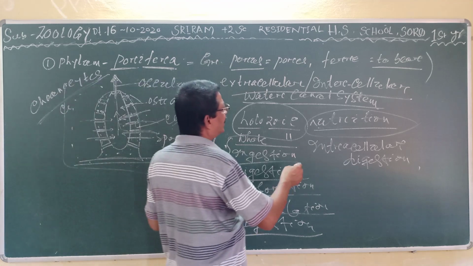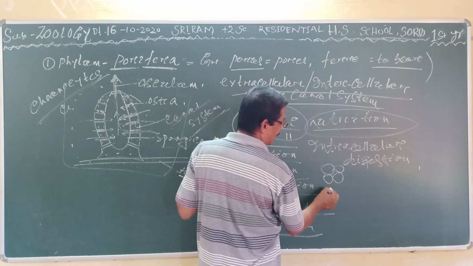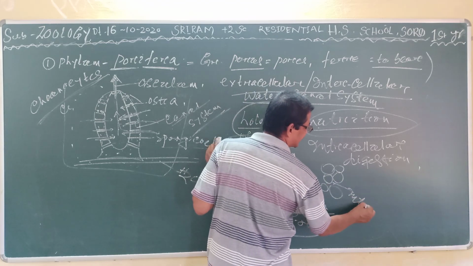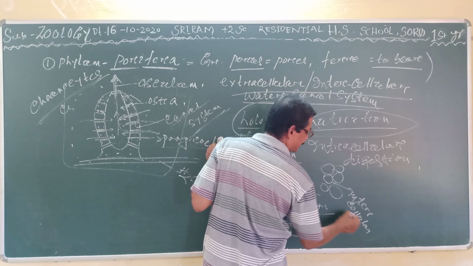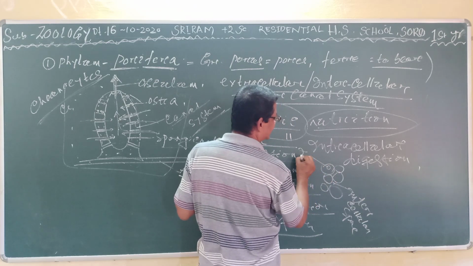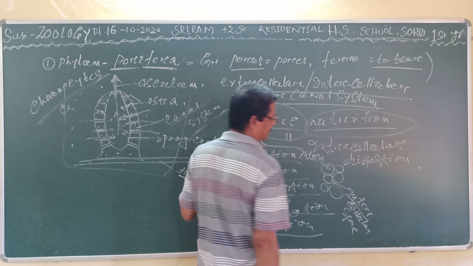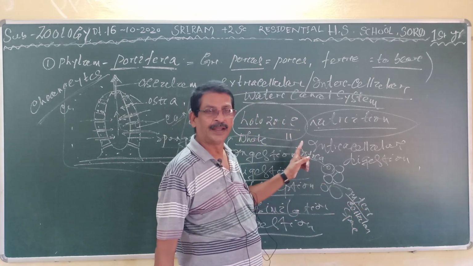Inter means in between, cell after cell after cell. The space between one cell and another is the intercellular space. But if the space is inside the cell, that is intra. Intra means within, inter means outside.